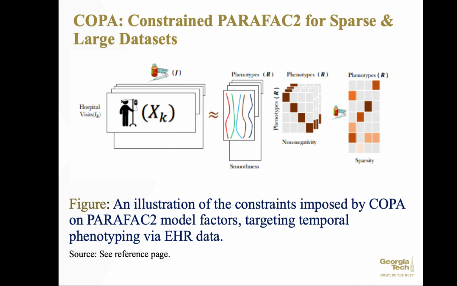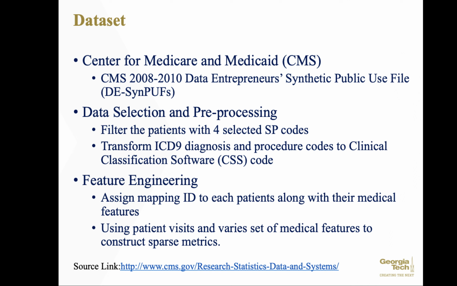Here is a chart that illustrates the constraints imposed by COPA on PARAFAC2 model factors targeting temporal phenotyping via EHR data.